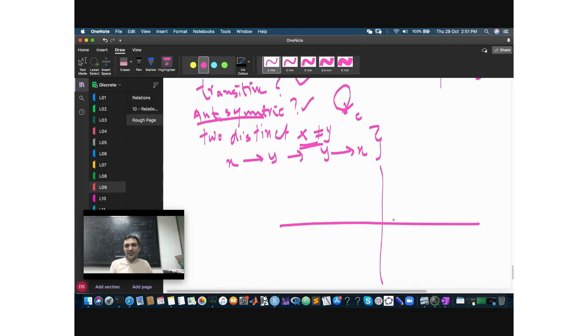Here's another example. Let me take the elements in Z cross Z. Okay, so this is 0 0. I'll take the non-negative side. 1 2 3, 1 2 3, I don't know, 4. Okay, so this is 1 1. This is 1 2, this is 1 3, 2 1, 2 2, 2 3, 3 1, 3 2, 3 3, 4 1, 4 2, 4 3. Okay. So now let this be my set. Okay, so this is my set.